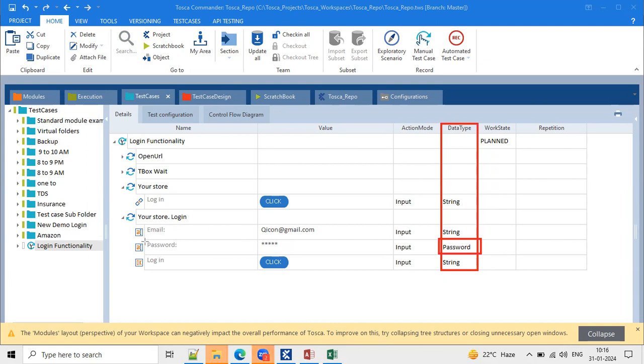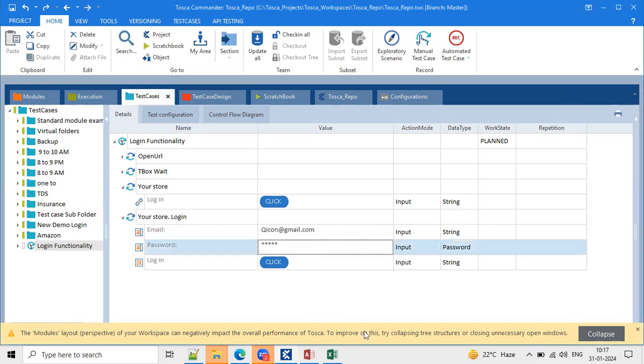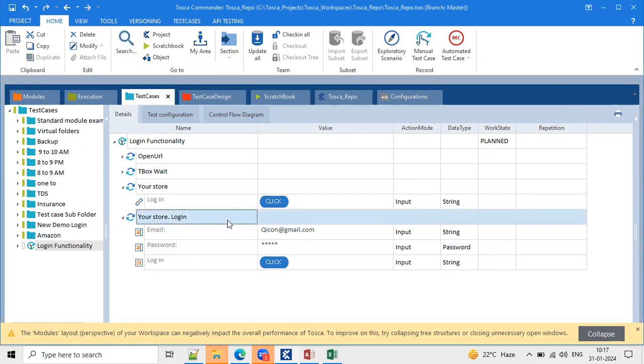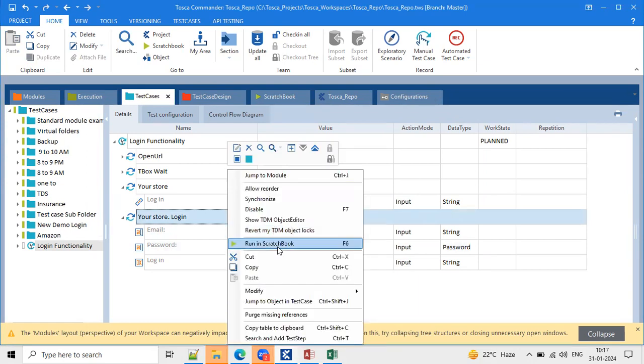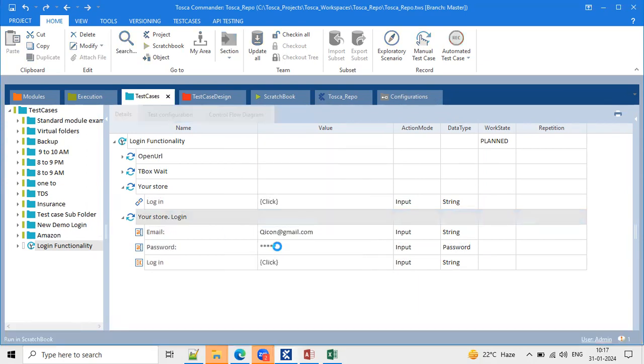For this password field, the data type is Password. That is the reason the input data is encrypted here. Now I'm executing only this particular step. I just want to check whether this email ID and password work as expected or not.